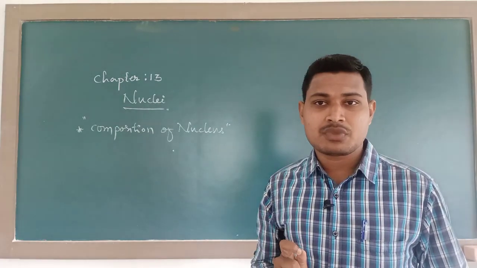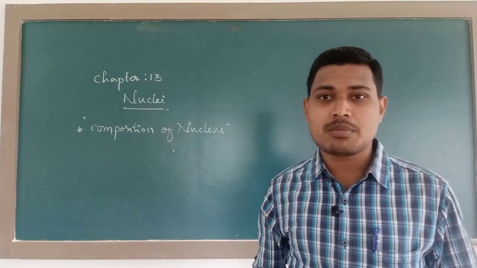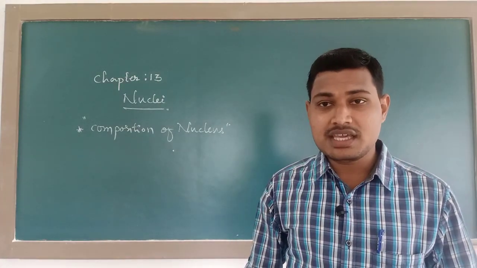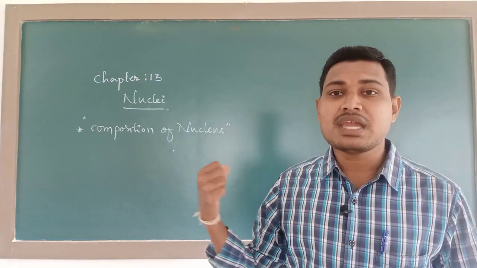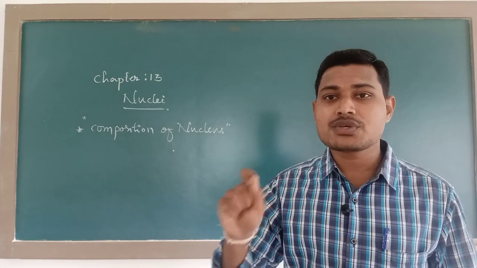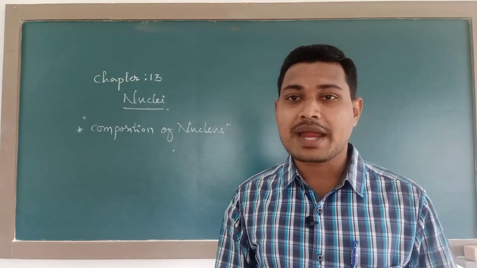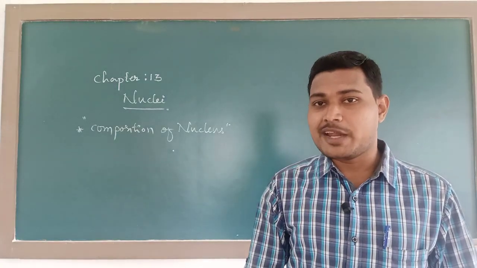And apart from these many topics, we are going to study the concept of radioactive decay. We are going to derive the mathematical expressions for radioactive decay and the decay constant, and for the half-life of a radioactive sample.